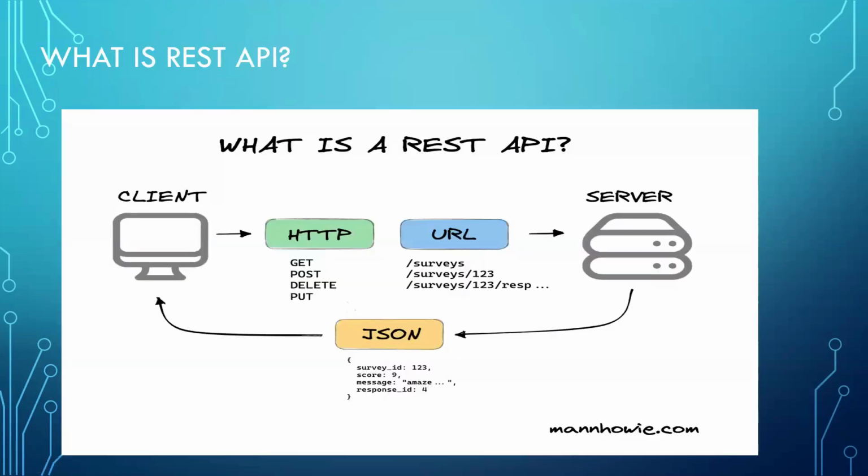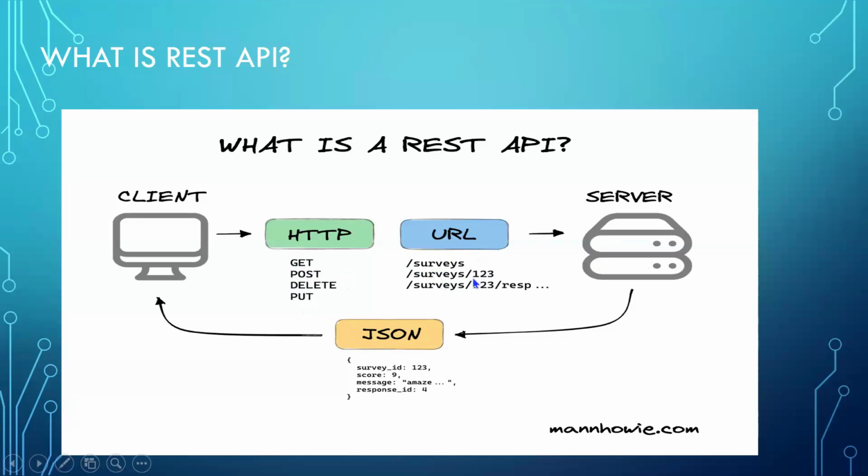What is REST API? I am having the client. This is the HTTP protocol. This is the URL. This is the server. Through the HTTP protocol, I'm going to send get operation, post, delete, and put. So these are the URLs I'm going to maintain to connect to my server. When I click on /service, it will be taking me to the HTML page where I can submit my details, which will be connected to the server.